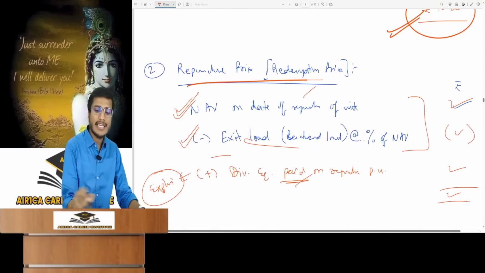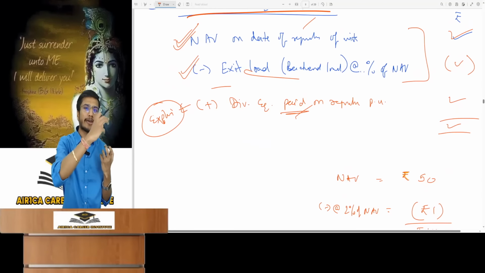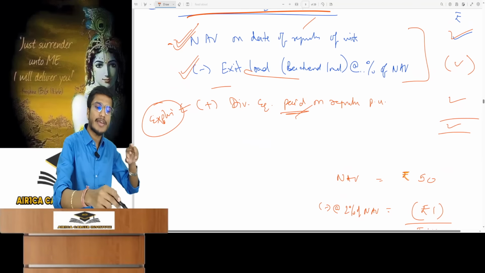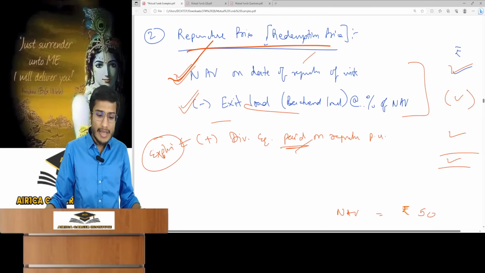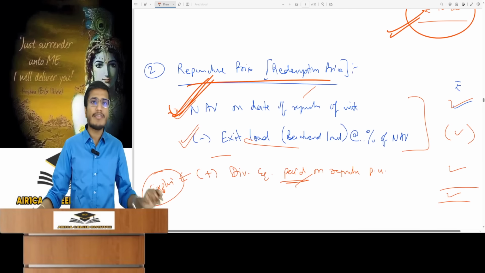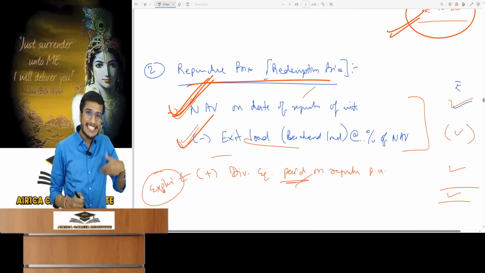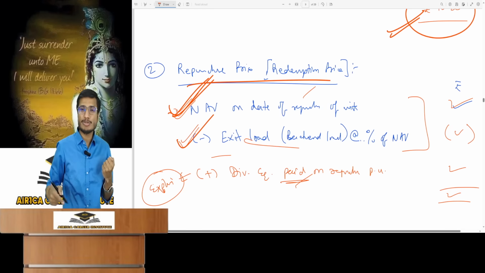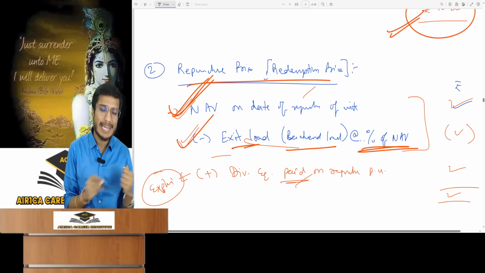What is repurchase price and redemption price? Repurchasing the units from a unit holder means they sell their units and take their money back. I will pay them the NAV of that particular day. Repurchase at that value is paid. But the mutual fund says that whatever the NAV, I will give you that amount, but after deducting an exit load. Because you are giving me back your units and taking your money today, I simply will not give you the full amount. I will deduct a certain percentage of the NAV, which is called an exit load or a back end load.